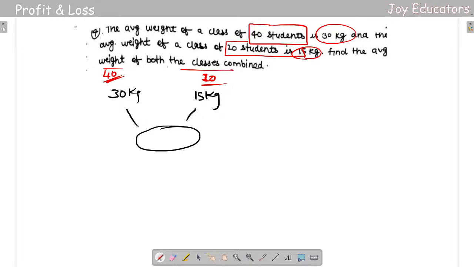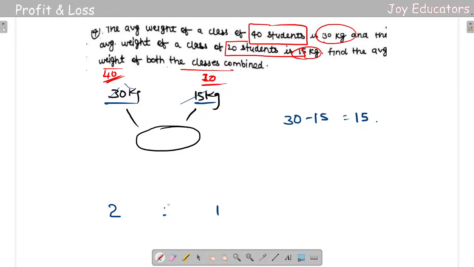Now what we're gonna do is remove this 30 from this 15, so I'll be getting 15. So basically what you are supposed to do is in this way: 30 kgs here, 15 kgs here, which will be 15 and 30, 1 is to 2. So this will be my final ratios.